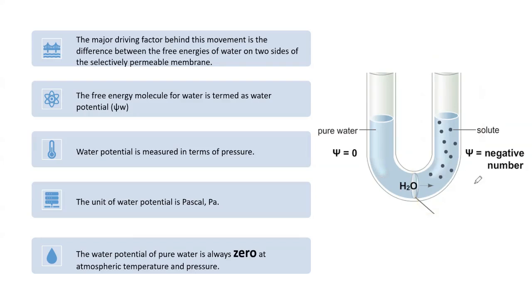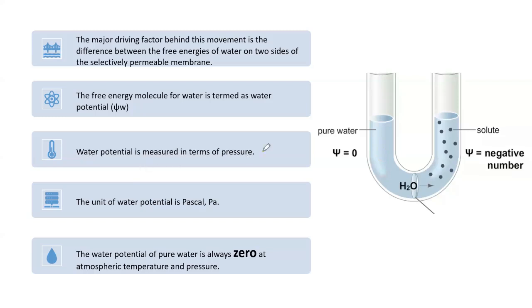That will be known as the negative values of water potential. The free energy of water molecules is termed the water potential. Free energy means that all molecules within this system are only water molecules in pure form, and no other materials or molecules are present within the system. Each water molecule has its own energy, which is known as free energy. This is basically known as the water potential.